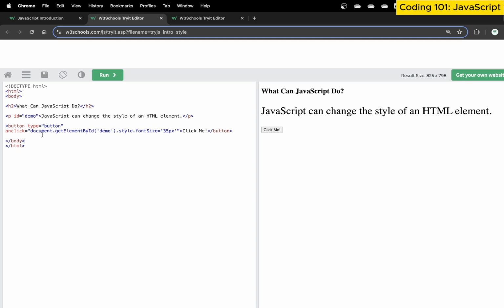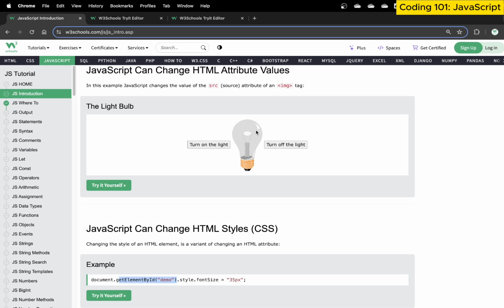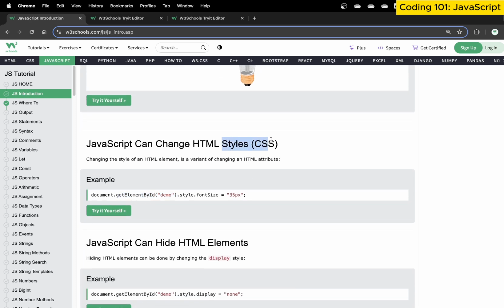Now, what we are typically telling it is that, hey, there's a document here, which is this HTML document. Within this HTML, there's an element called demo. So get that element by ID called demo. Go inside this document and get me an element that has an ID called demo. Then once you find that element, change the style of that element, using font size. So this is changing CSS. Using JavaScript, we can not only change the HTML content itself, we are also able to change the CSS style using style.fontSize.